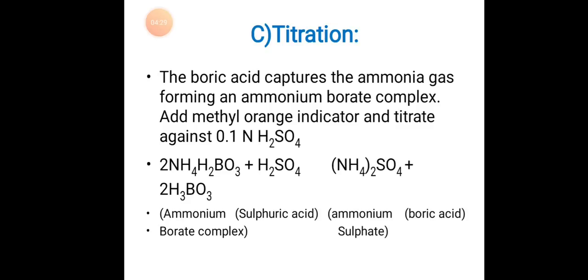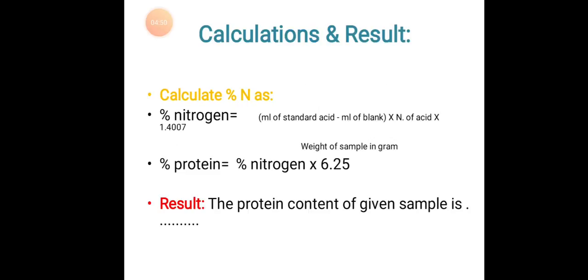The boric acid captures the ammonia gas, forming an ammonium borate complex. Add methyl orange indicator and titrate against 0.1 normal H2SO4. 2 NH4H2BO3 plus H2SO4 giving rise to (NH4)2SO4 plus 2 H3BO3, that is, ammonium borate complex plus sulfuric acid giving rise to ammonium sulfate plus boric acid.